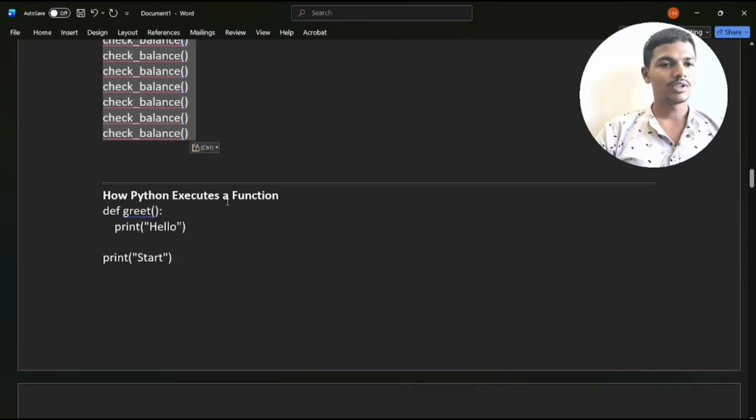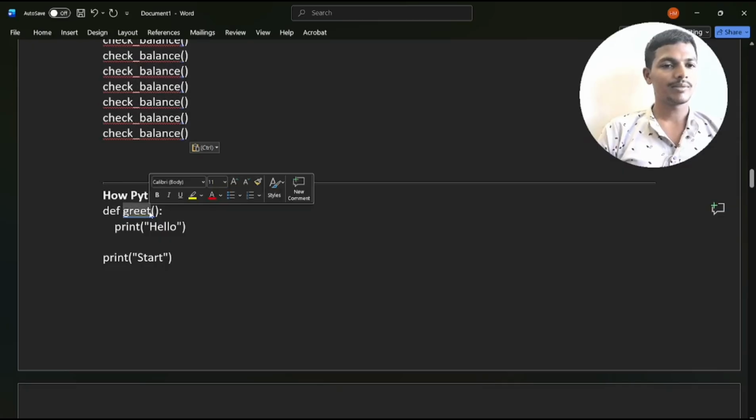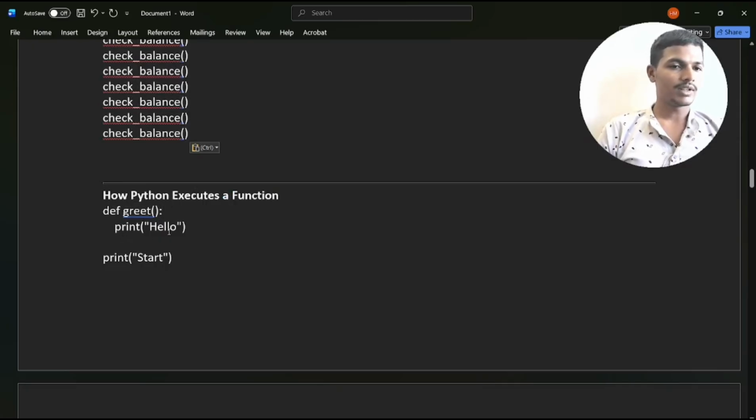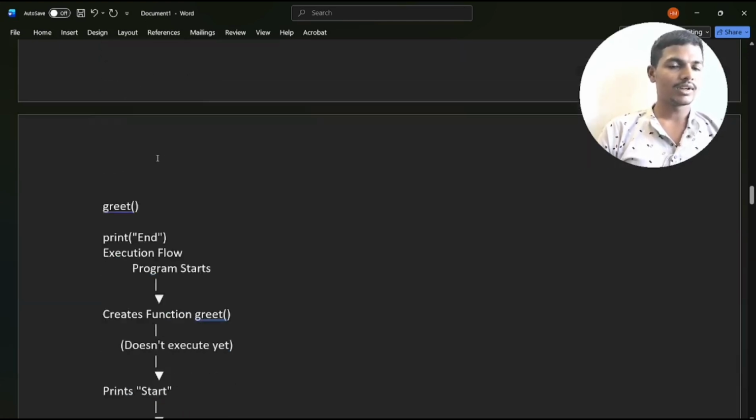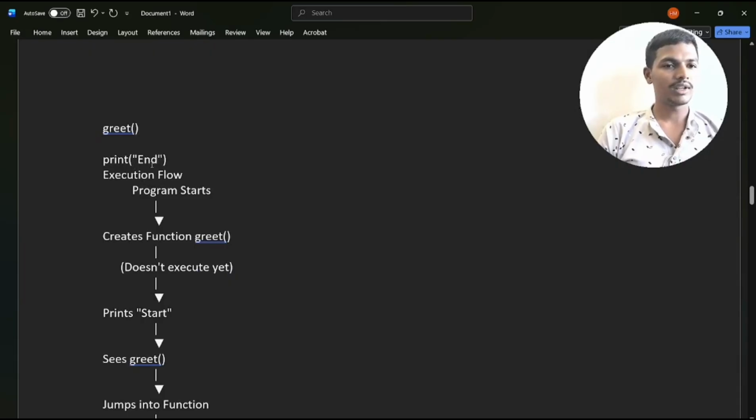How does Python execute functions? Normally many people don't know how Python executes functions. By using def, you take the function name, parentheses and colon, then print; in this print area we will write start. Then greet function is used to print end.